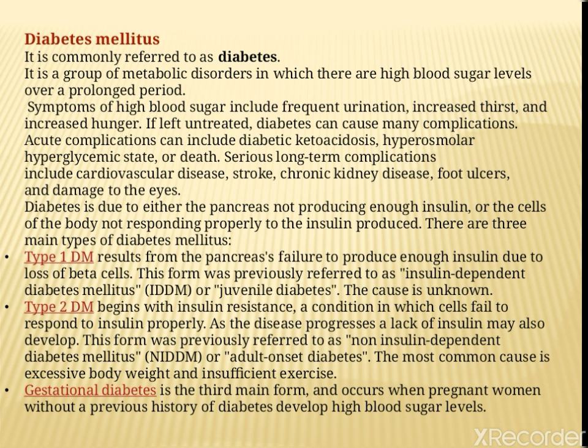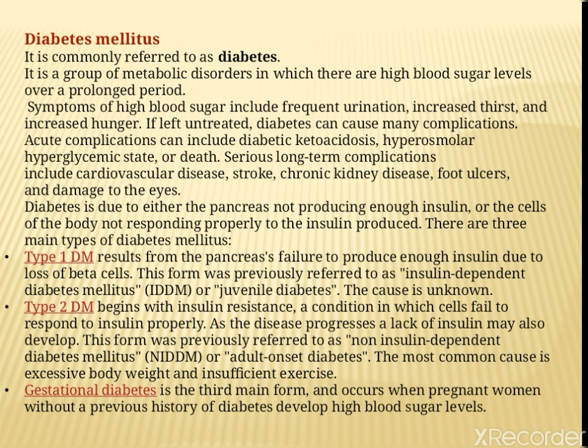Symptoms of high blood sugar include frequent urination, increased thirst and increased hunger. If left untreated, diabetes can cause many complications. Acute complications can include diabetic ketoacidosis, hyperosmolar hyperglycemic state, or death. Serious long-term complications include cardiovascular diseases, stroke, chronic kidney disease, foot ulcer, and damage to the eyes. Diabetes is due to either the pancreas not producing enough insulin or the cells of the body not responding properly to the insulin produced.